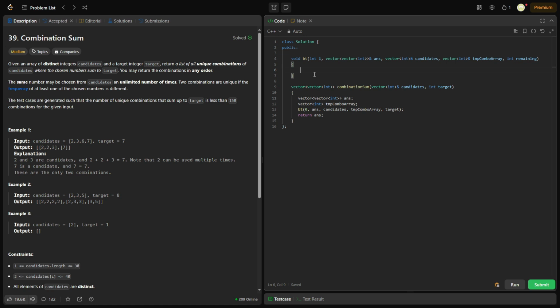I'm going to write some comments out here as I write my code, okay? So this is our backtracking function. This is really simple boilerplate setup stuff. Now we're actually going to do the backtracking and all this stuff. So there are a few conditions we need to check, right? We need a base case, which is if out of bounds or the combo array exceeds the target, return.